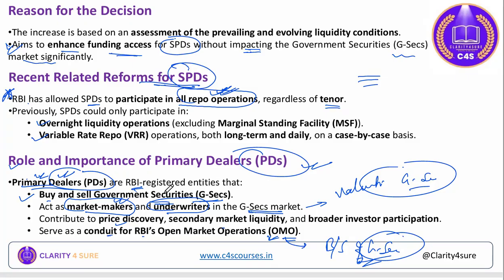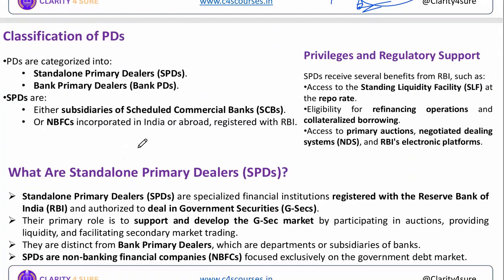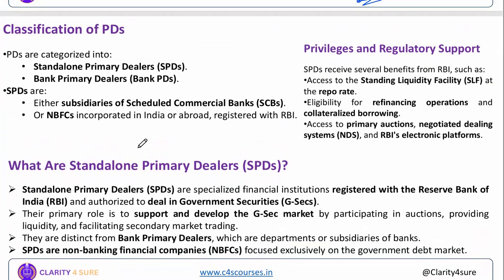All right. So primary dealers का ये काम समझ में आ गया. Buying and selling of government securities. They serve as market makers and underwriters of government securities. They discover the price of government securities. They function in the secondary market, provide liquidity into the secondary market, and provide better avenues for the investors. All right. Now, see the classification of primary dealers. The first one is standalone primary dealers that we are talking about. All right, major changes from 10,000 crore to 15,000 crore.